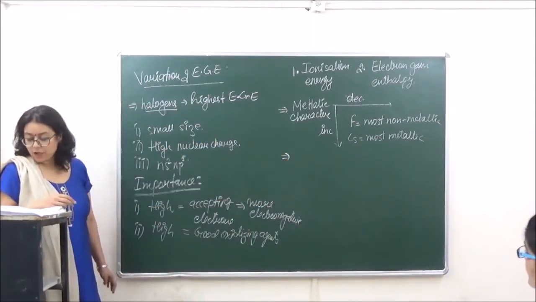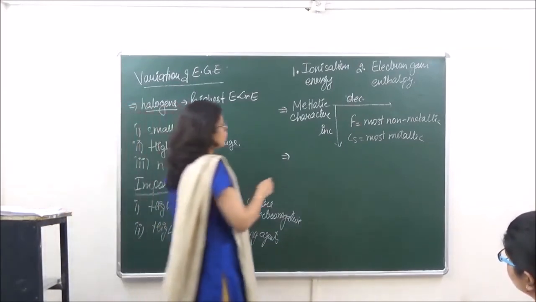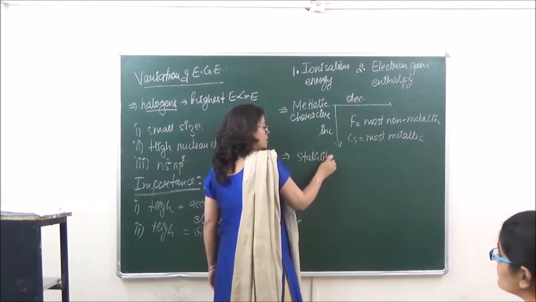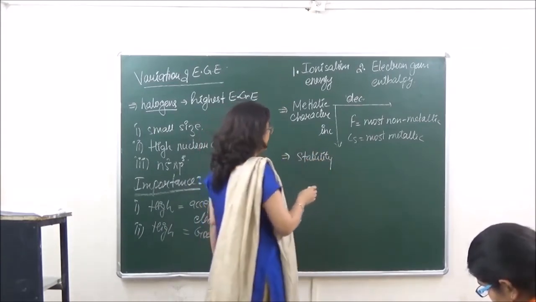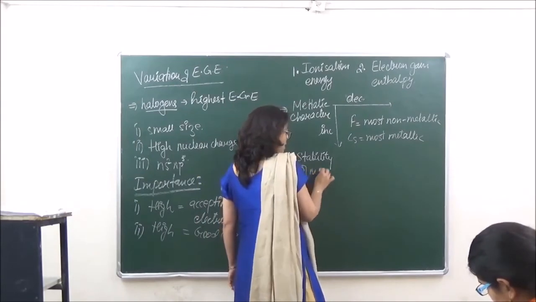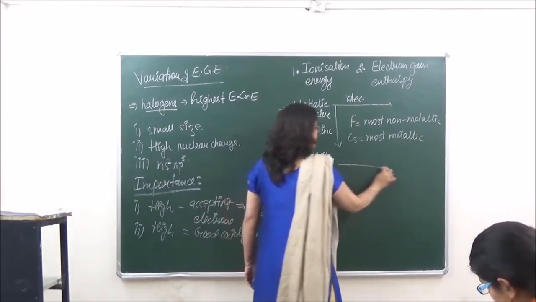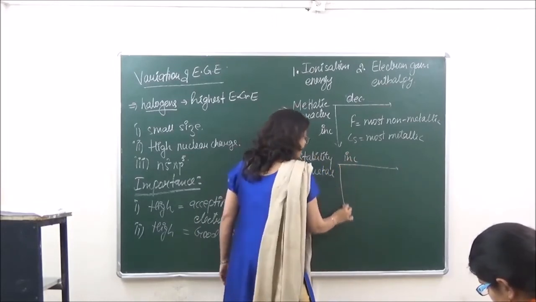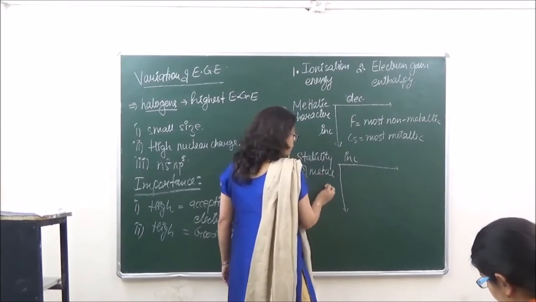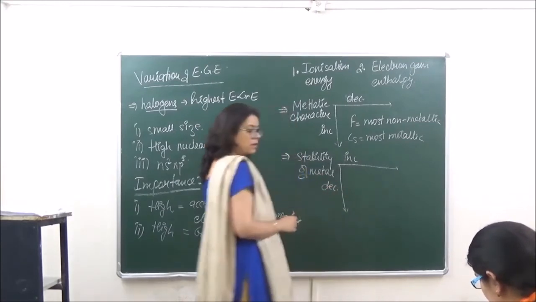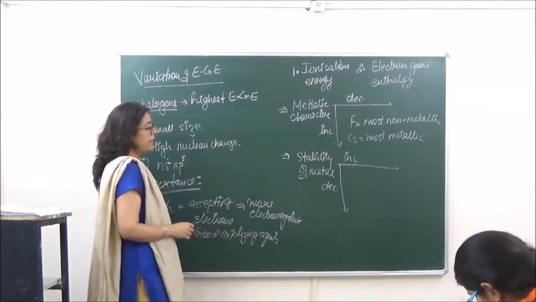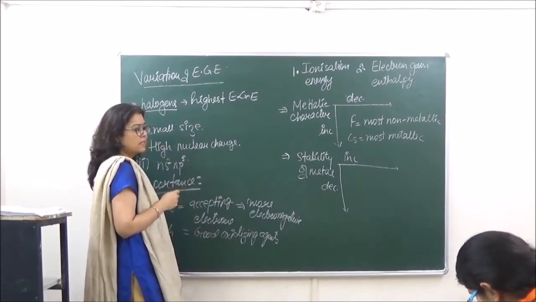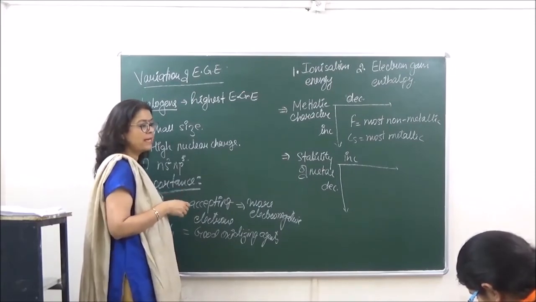We say that stability of metal increases along a period and it decreases down the group. Now we know that stability is inversely proportional to reactivity. Anything which is stable is going to be less reactive.